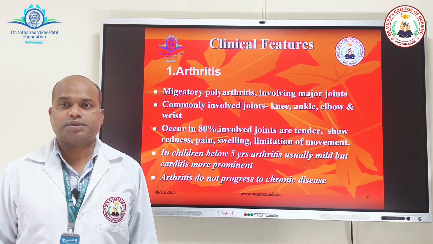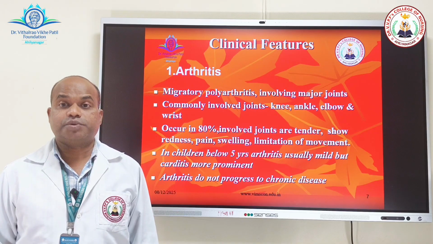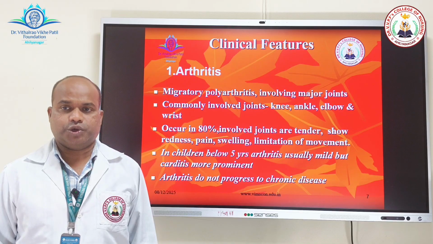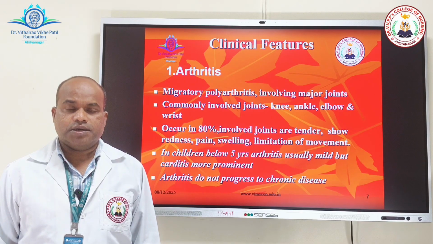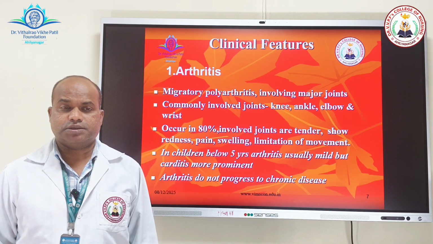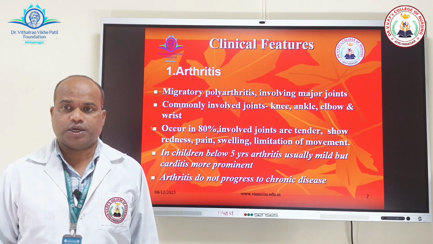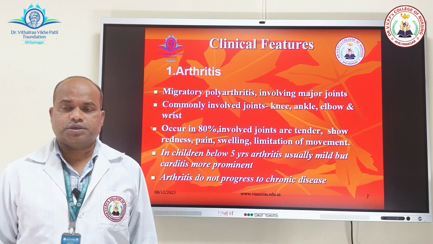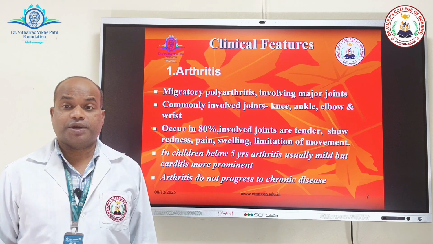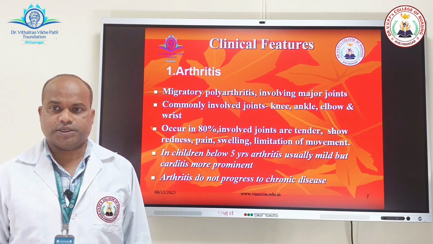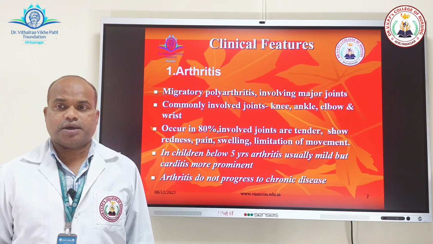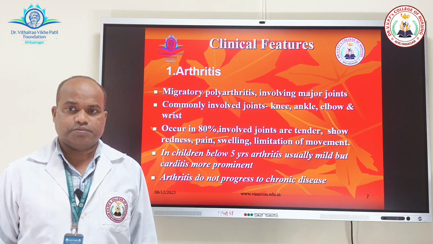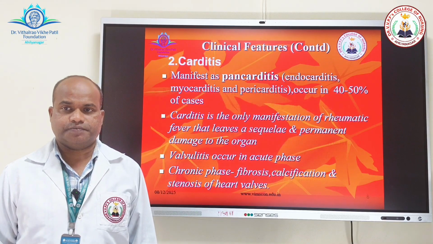Now, this is migratory polyarthritis, which involves major joints, commonly involving knee, ankle, elbow, and wrist joint. It occurs in 80% of the cases who have got infection of group A beta hemolytic streptococci, which involve joints. The joints are tender. They show redness, pain, swelling, limitation of movement. In children below 5 years, arthritis usually is mild, but carditis is more prominent.